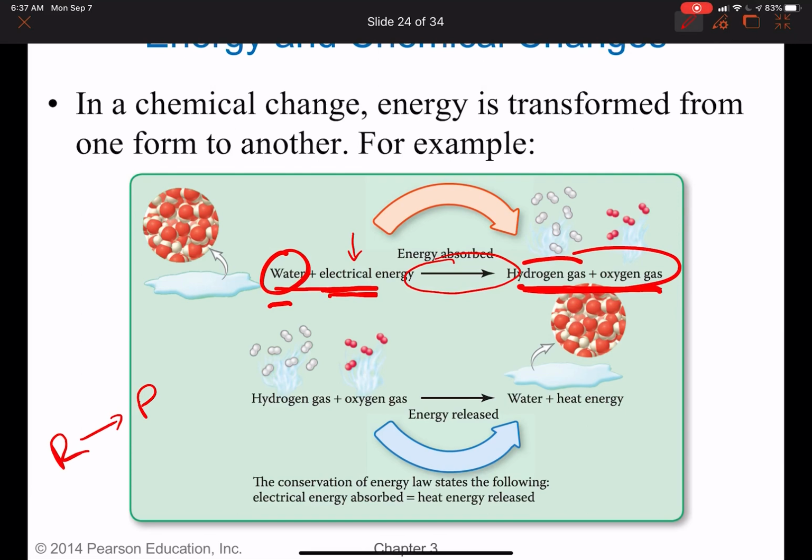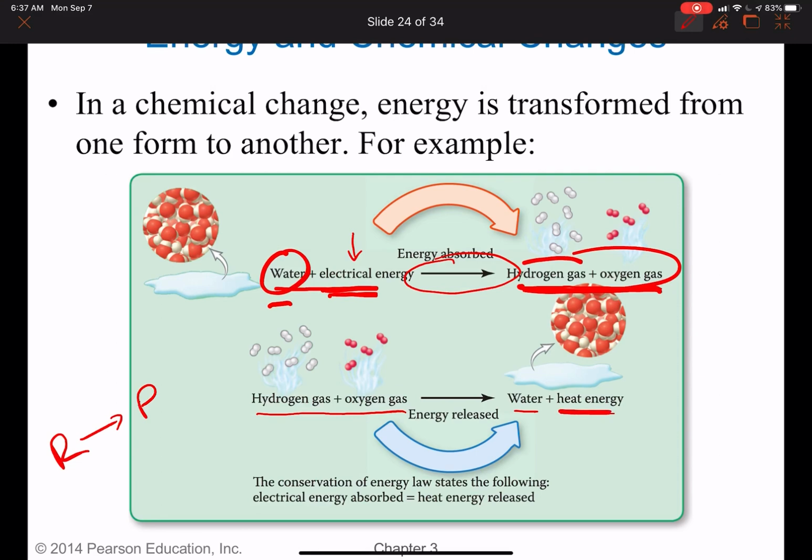And then the reverse, if we have hydrogen gas and oxygen gas and maybe give it a little spark, kind of like we're trying to start a fire, energy is ultimately released and we get water and a bunch of heat energy. Most people are familiar with fire and fireworks and any sort of combustion, firing up the grill in your backyard. You get heat out of that.